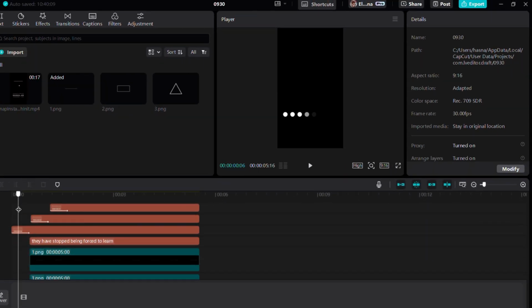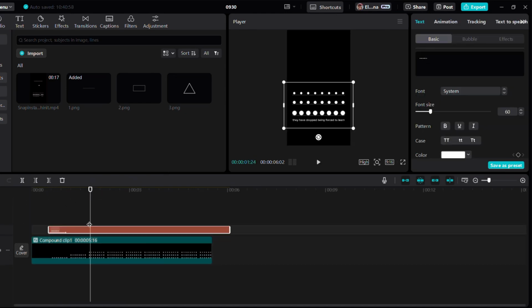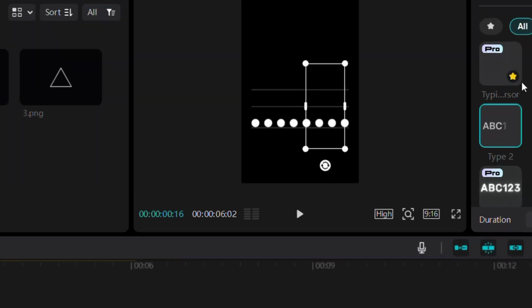Now, I'm duplicating the last circle layer and making a compound clip of all the layers. Remove all the dots from the duplicate layer, but keep one so we can make it jump and place it on the last dot.